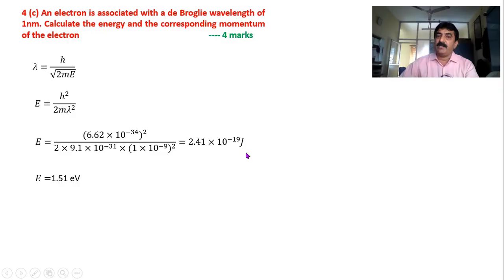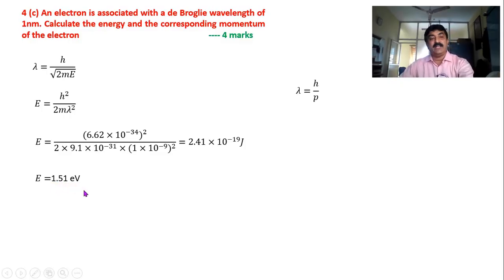As I told in my previous videos, you need to put energy in electron volt, and you know how to convert that into electron volt. Divide it by 1.6 into 10 power minus 19, you get the energy in electron volt. So it is 1.51 electron volt.